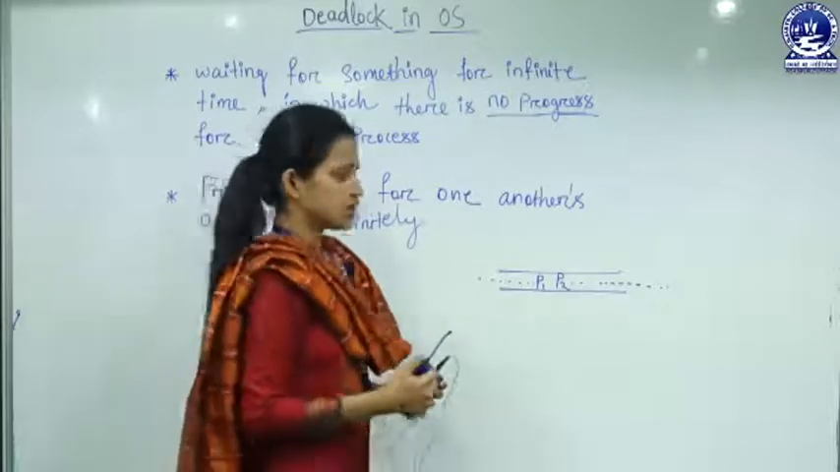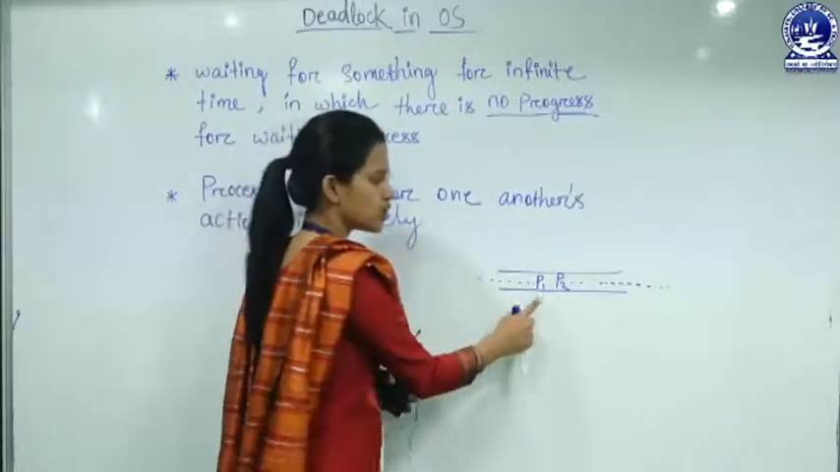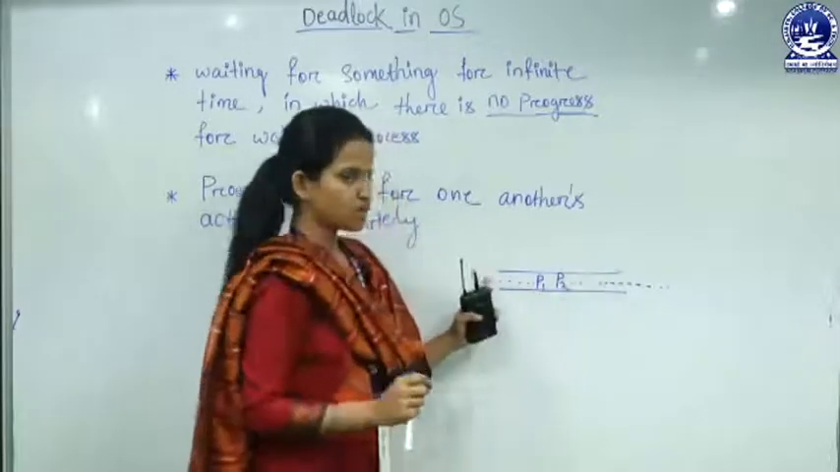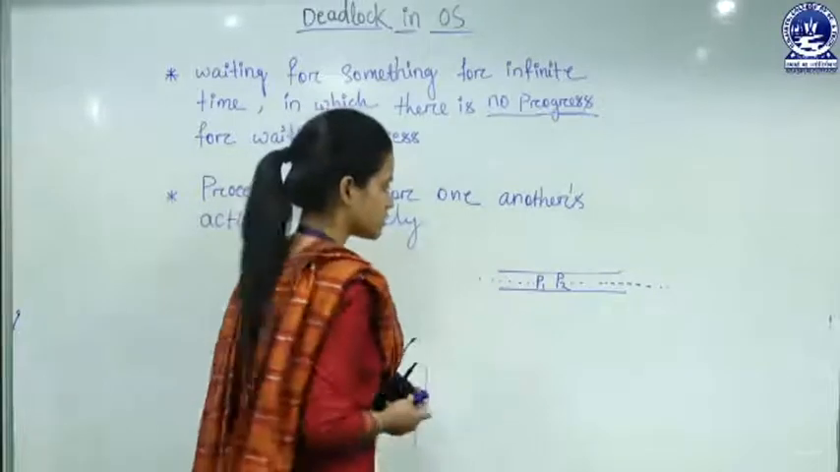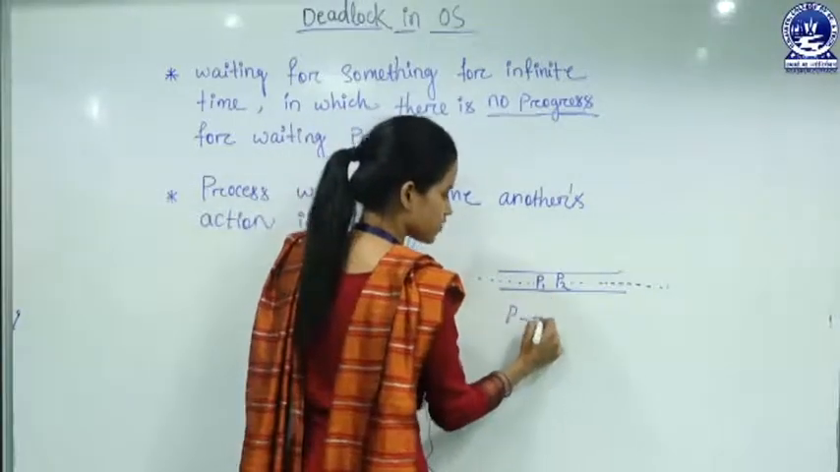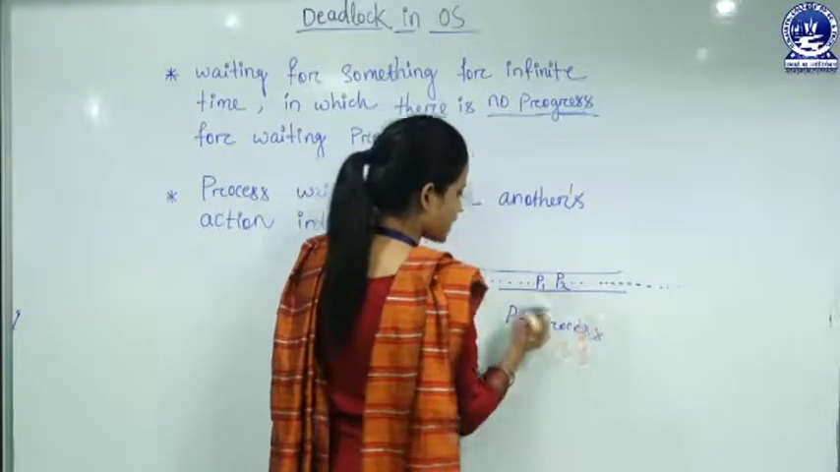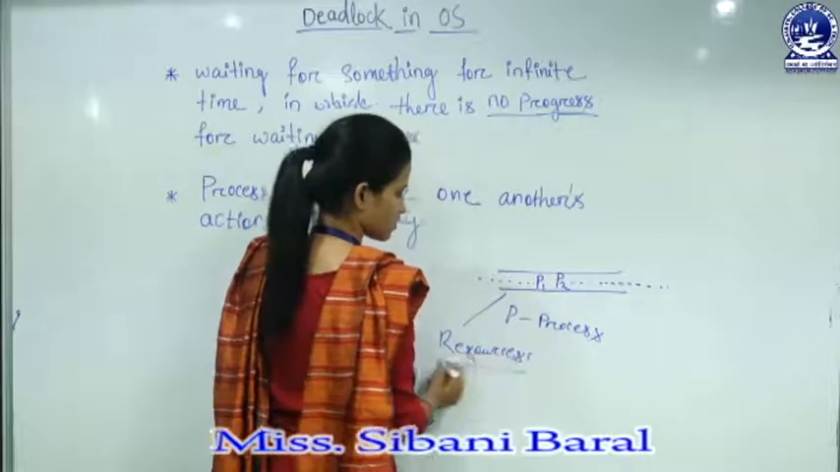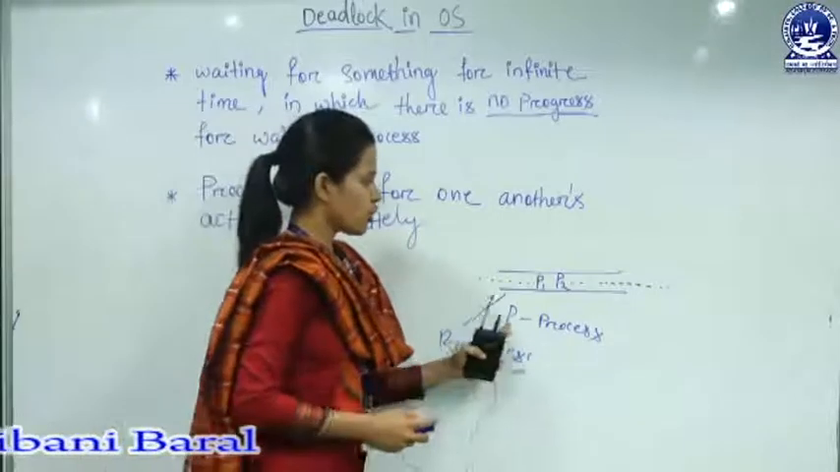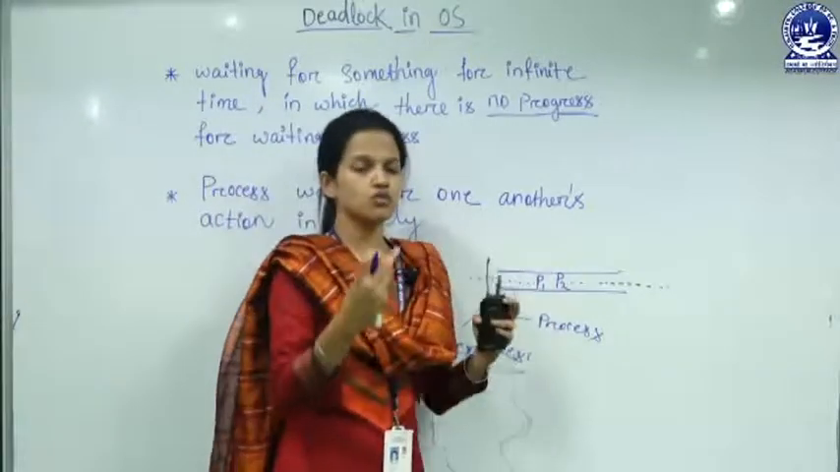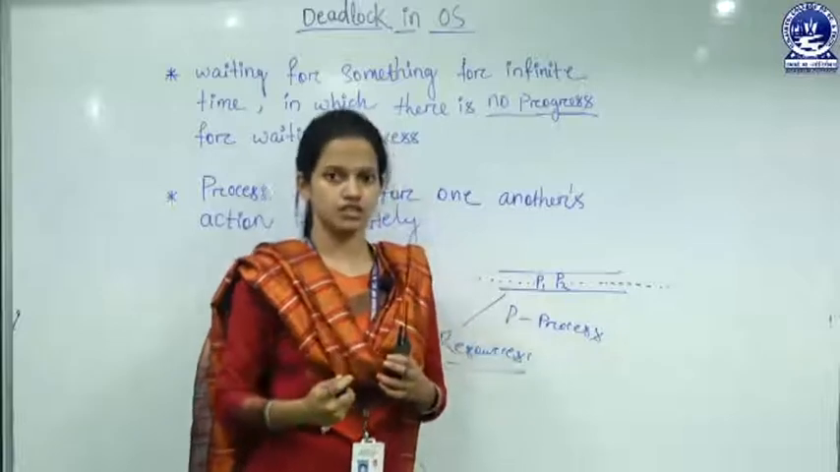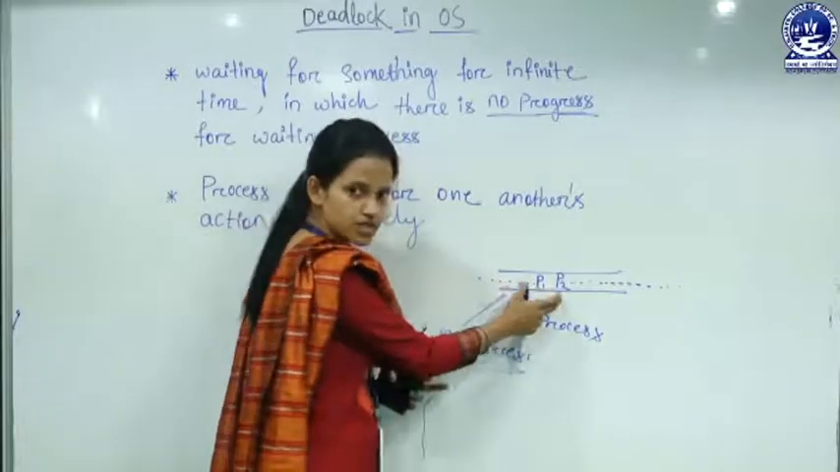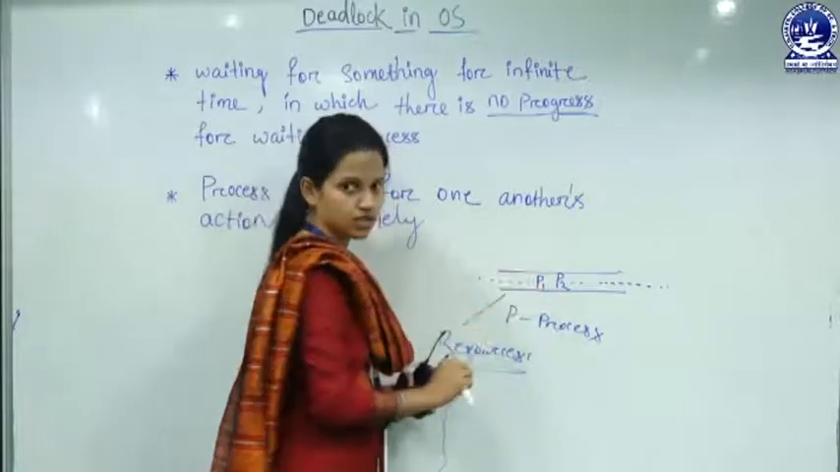So, in this case, just assume that these two persons, P1 and P2, are processes, and this street that I am talking about is the resource. P1 is a process, and this street is a resource. Fine. So, both processes are waiting for one another. Therefore, the resource is blocked. For these waiting processes, the resource is blocked.